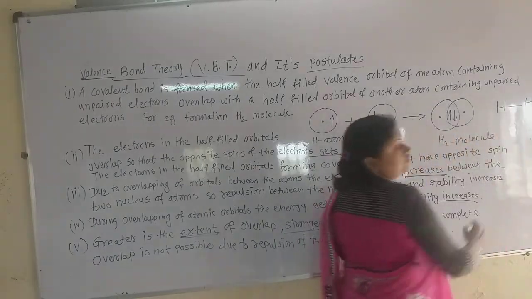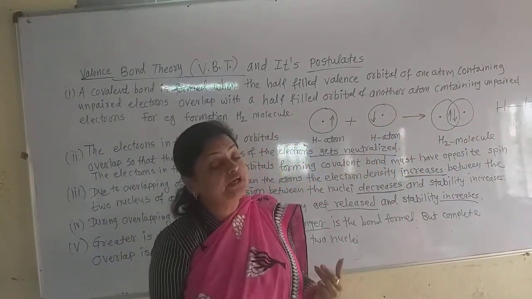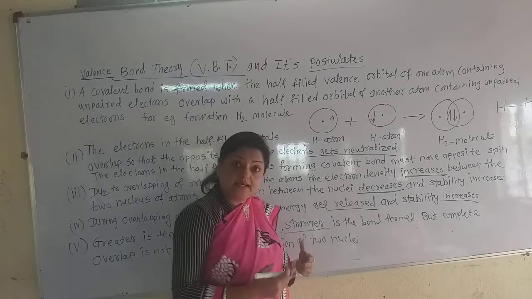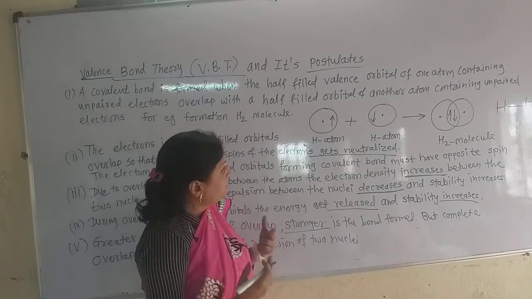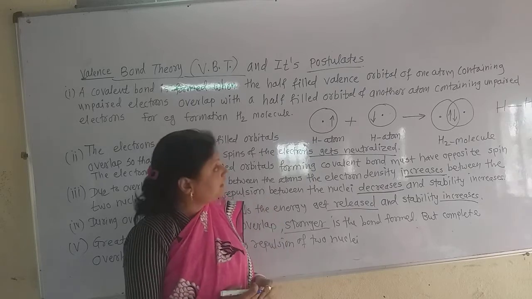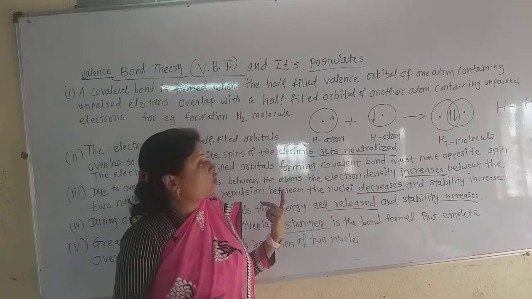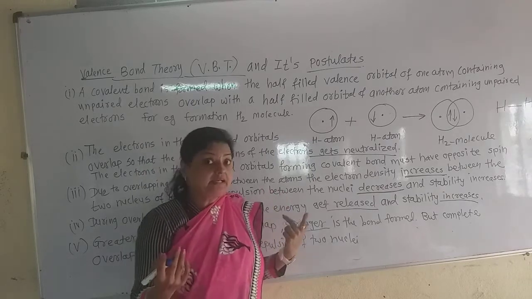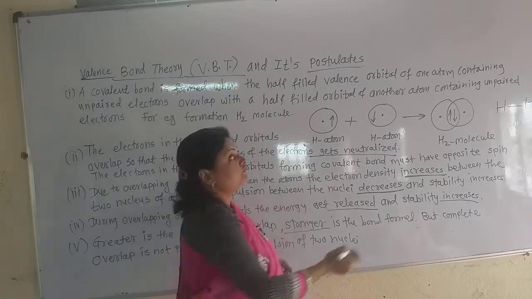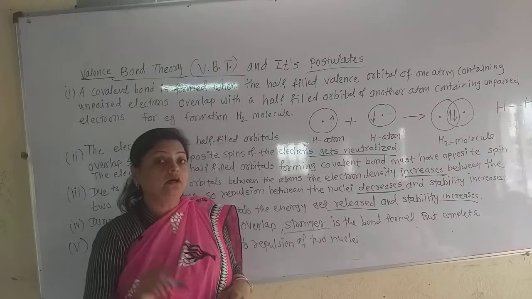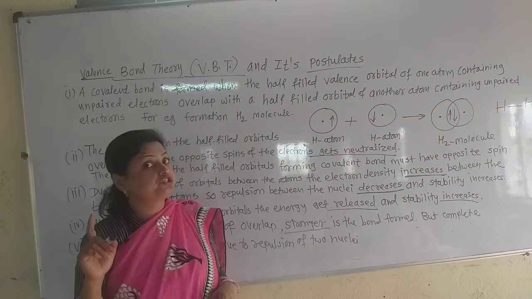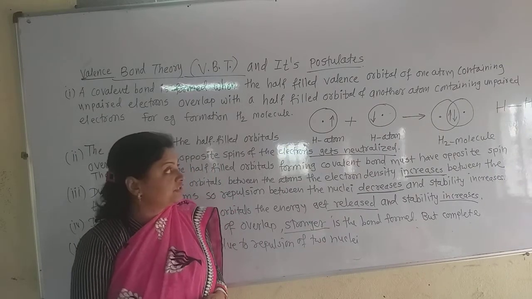This is the hydrogen molecule, and that covalent bond is due to the sharing of one electron by each hydrogen atom, and their valence orbitals overlap with each other and form the covalent bond. But the spins of the electrons which overlap must be opposite.